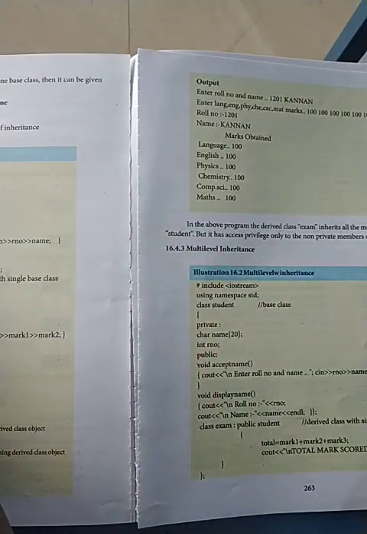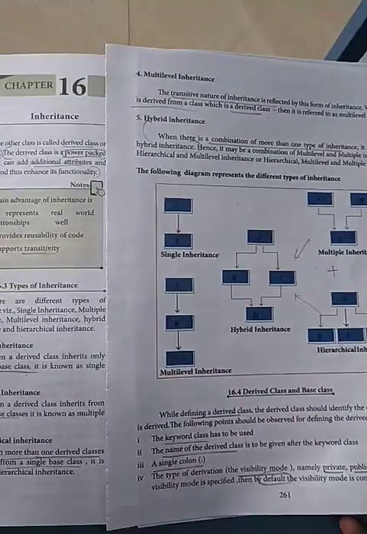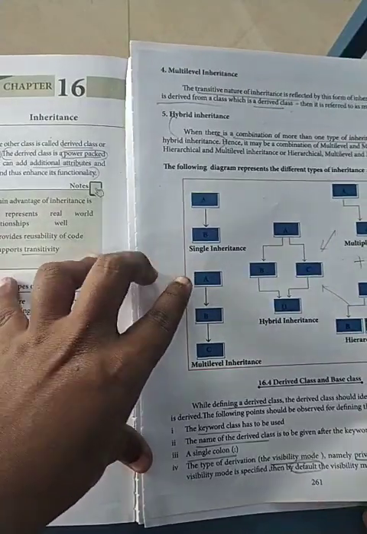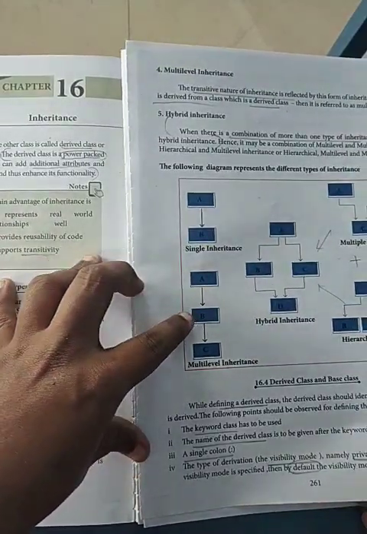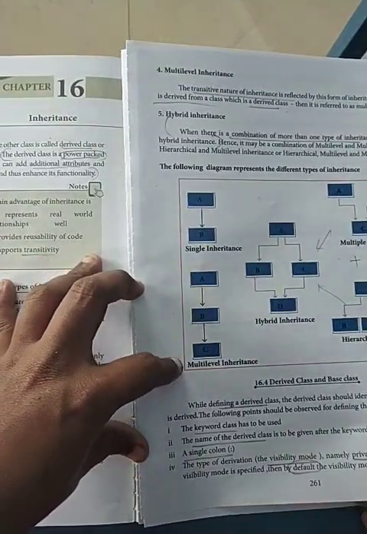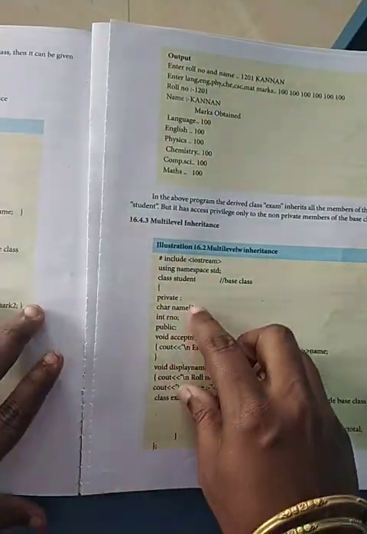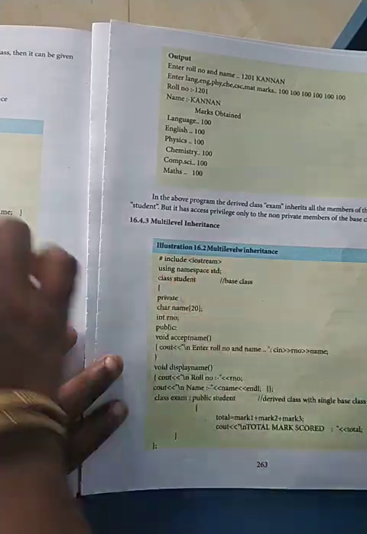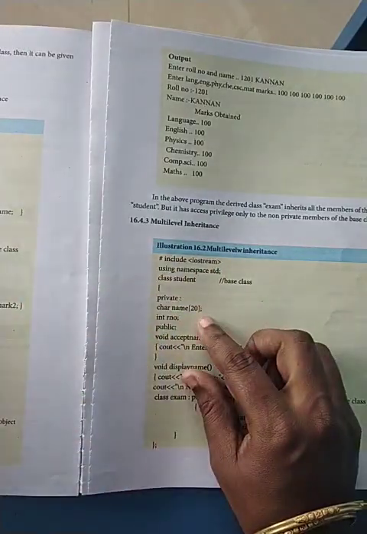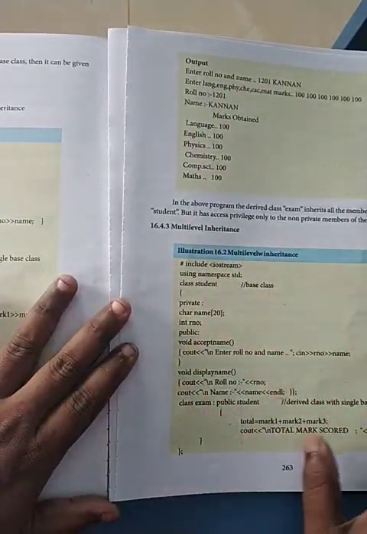We will see what multi-level is. We will see the diagram first. In multi-level, you will have one class, then the first child class, and then the second child. See, it is the same class student itself. They are using the same class from the previous program. That is the same thing. We are not bothered.